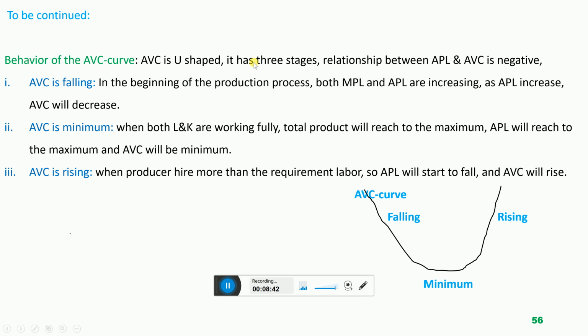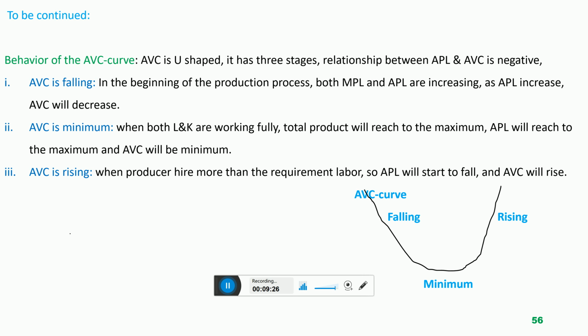How is this U-shaped, and why does it carry 3 stages? So in the first stage, average variable cost is decreasing, or falling. I am elaborating why average variable cost is decreasing in the beginning. Average variable cost will decrease. Why? Because when the producer increases the labor and divides the duties among the labor, the output of the company will increase at an increasing rate. APL, the average productivity of the labor, will increase.